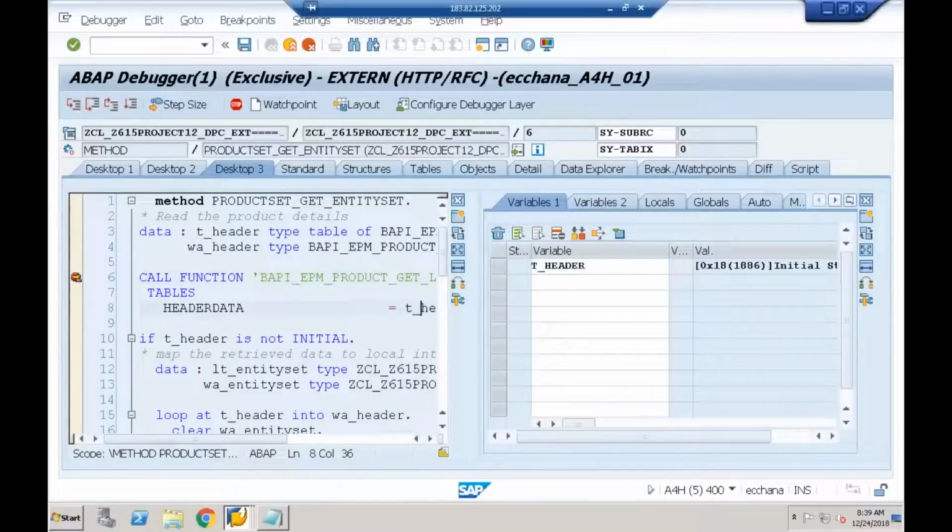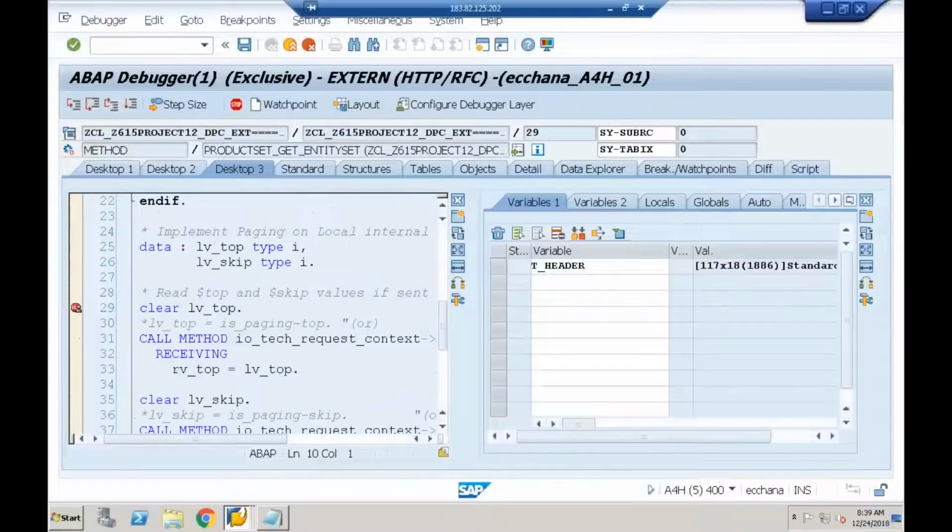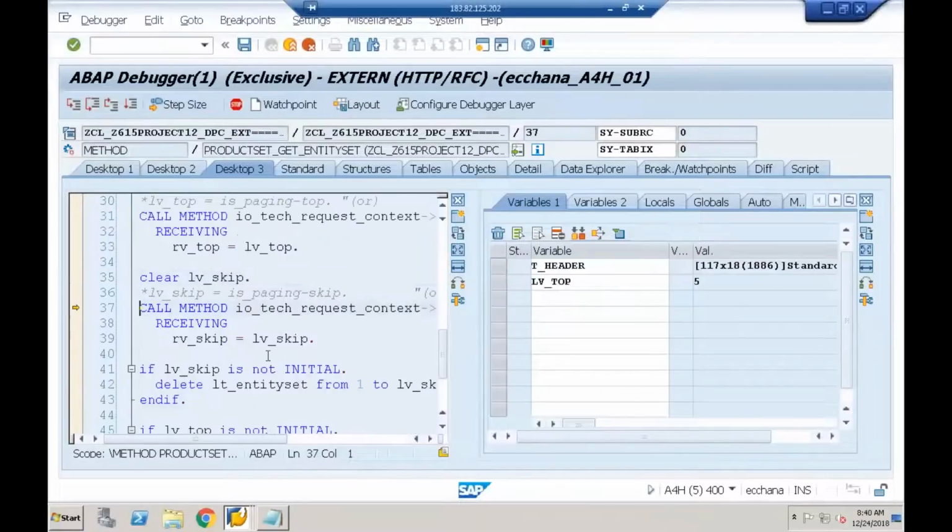We are calling that function model T underscore header. How many entries I got? 117 entries. Done. Okay. Now I'm trying to read the top value. What is the value I got? 5. Good. Then I'm trying to read the skip value. Done. This is the skip value. Now if you see, from LT underscore entry set, from 1 to skip. Skip 4 means skip the first 4 entries and get the next 5 entries. So limited amount of data we are getting.